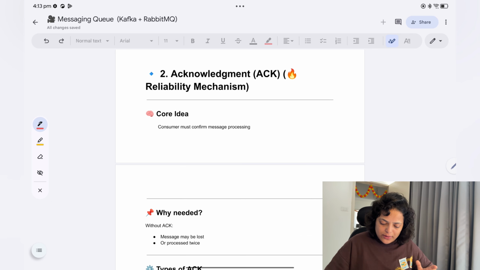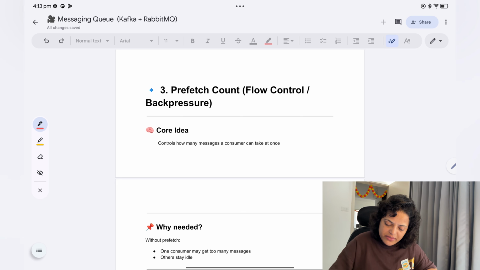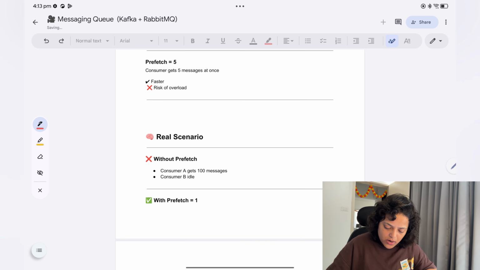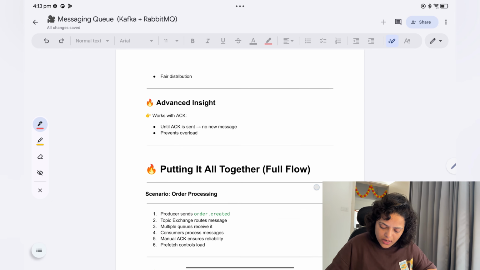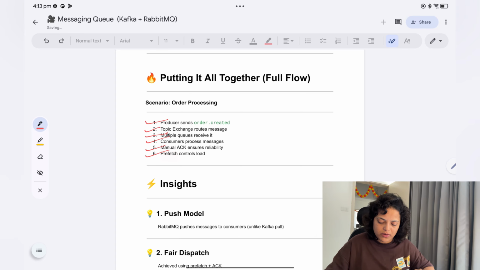Then acknowledgement we also discussed. After that, prefetch count we also discussed. I've given these here in detail with some examples. Now putting it all together: the producer sends order.created, the topic exchange routes the message, and multiple queues receive it in RabbitMQ. Then the consumer processes the message, sends a manual acknowledgement, and prefetch count controls the load.